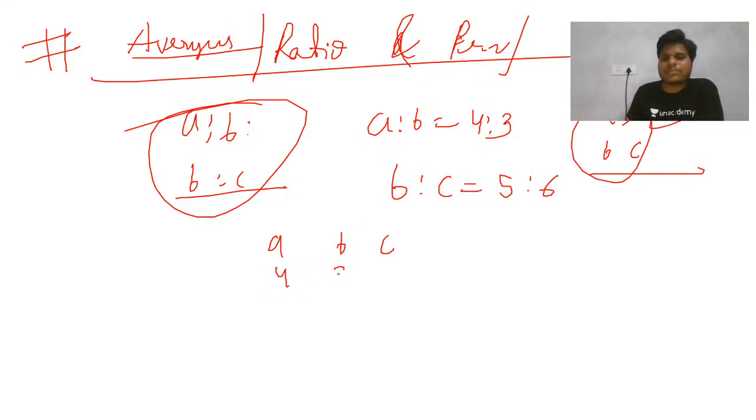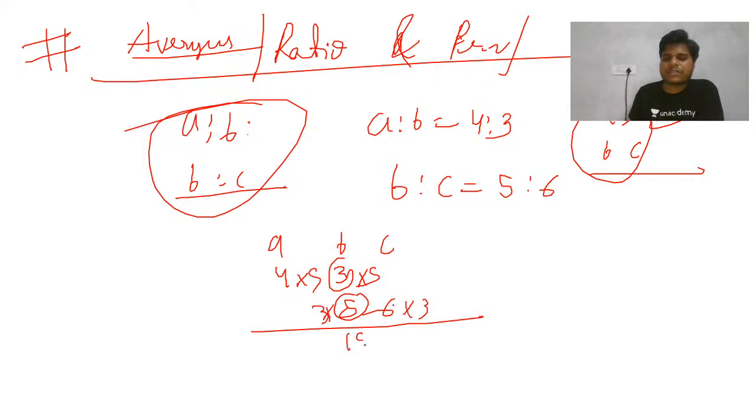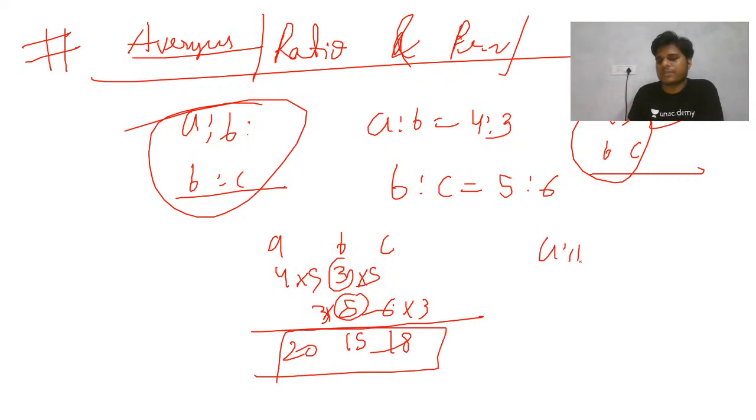This is a very simple thing, just pay attention. We will try to make the B values the same. If I multiply this with 5 and this with 3, it becomes 15, 18, 20. So this is the ratio of A, B, C. Very simple.